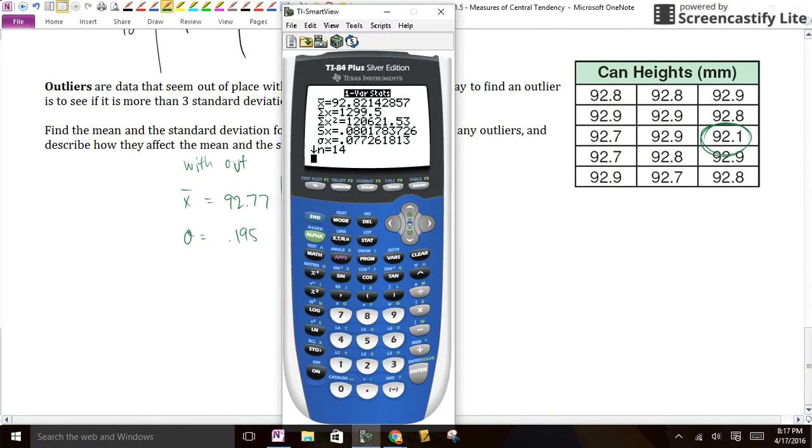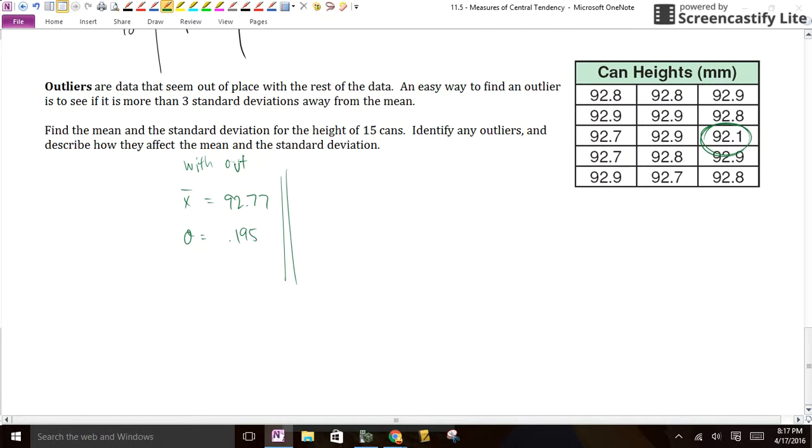The mean is 92.8 and the standard deviation is 0.07 or 0.08. So we go 92.8, but 0.08. That's crazy, right? Our machine is much more accurate. The mean didn't change too much, and that's good because the outlier didn't have too much effect there. But look at the standard deviation. That means everybody's really clustered around that mean. They are not spread out, so there are no weird can heights.